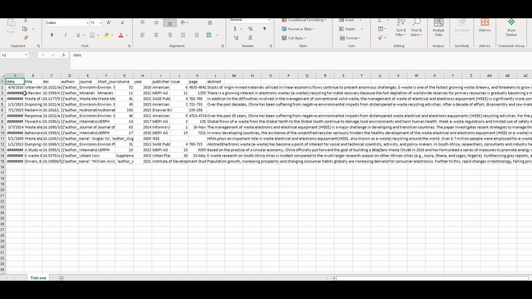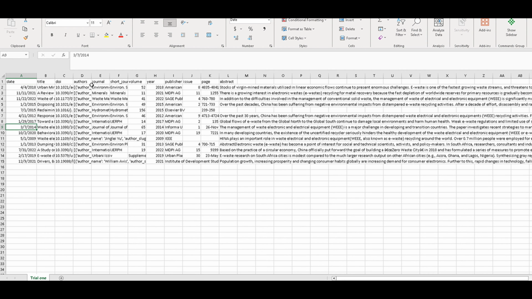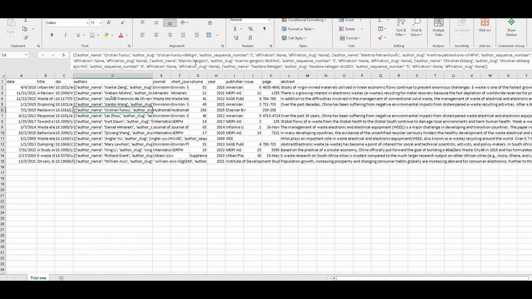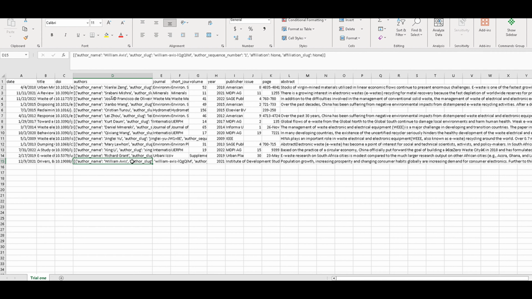It's given me data. One of the things I did want actually was the author name. Now that looks like a complete mess in terms of some sort of plain text that I can cut and paste maybe into an email to one of my students. Now, I guess I could extract all of this manually, but of course, what are some other ways? What are some other things that I can do?